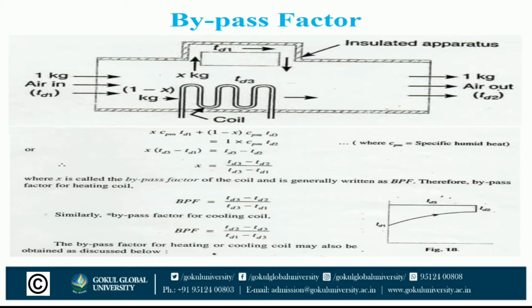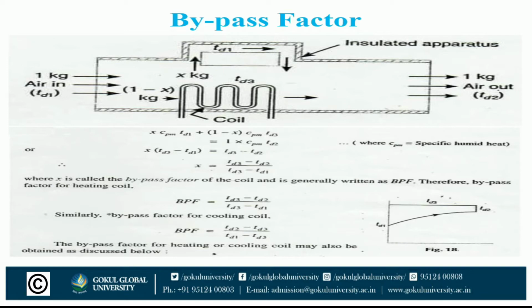Here CPM is equal to the humid specific heat. Solving this equation, X is equal to (TD3 minus TD2) divided by (TD3 minus TD1), where X is called the bypass factor of the coil, generally written as BPF.